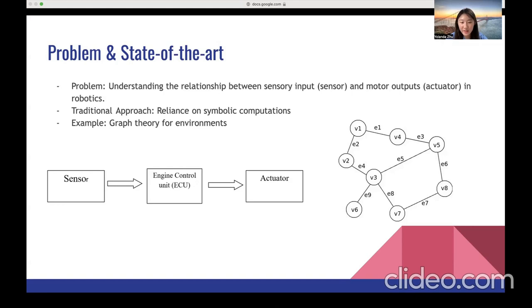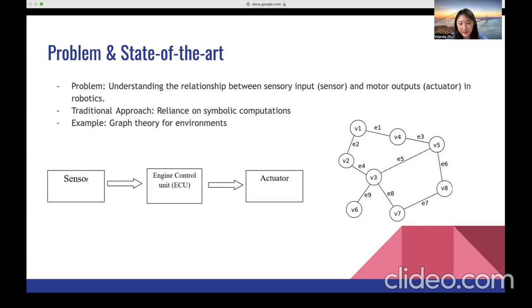First, sensors. They are devices translating environmental changes into signals. And second, actuators. Think of motors driving wheels or robotic arms. These are the mechanisms that allow robots to act upon the received signals.